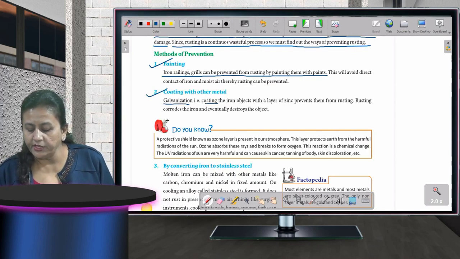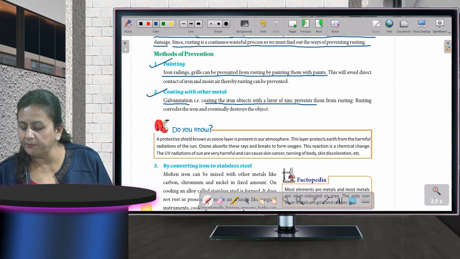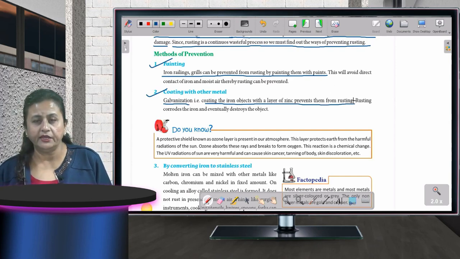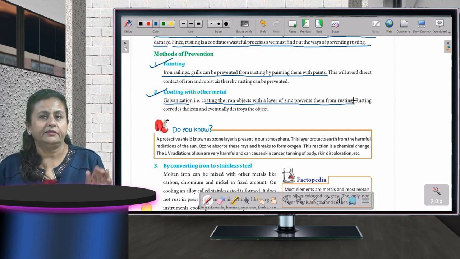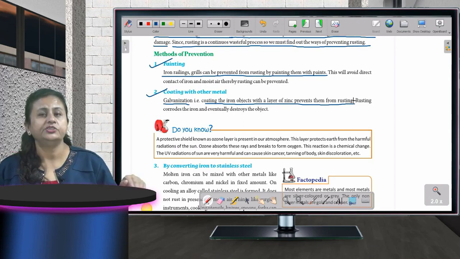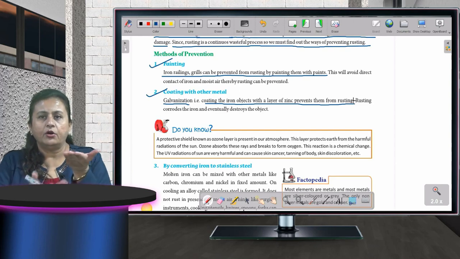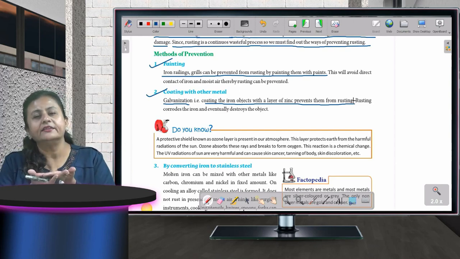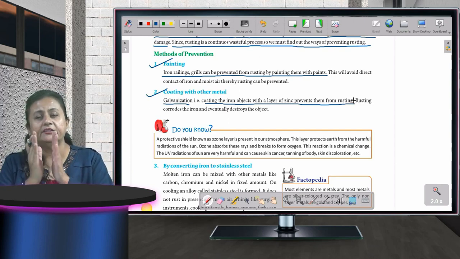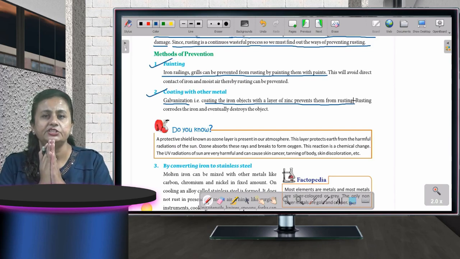Galvanization, that is coating the iron objects with a layer of zinc, prevents them from rusting. Okay. Zinc जो होता है, हम क्या करते हैं, उसको लिक्विड फॉर्म करके उसके ऊपर एक कोट चढ़ा देते हैं, so that एयर का और आयरन का जो है कॉन्टैक्ट खत्म हो जाए. They do not come in direct contact with each other. So due to that, we either paint or we go for galvanization.